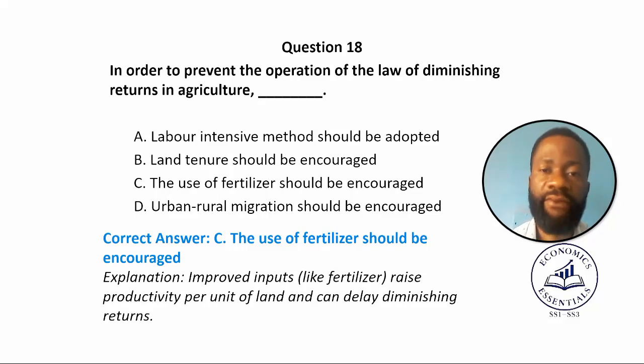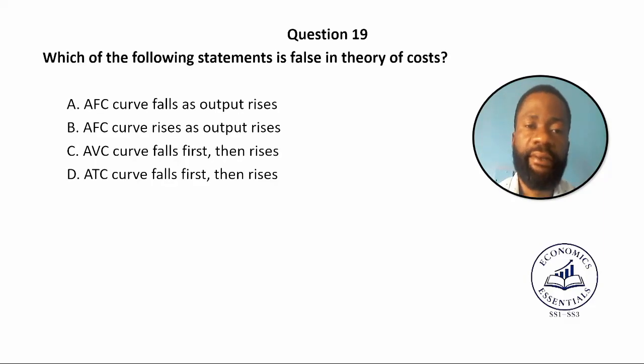Question 19. Which of the following statements is false in theory of cost? Let's see. Option A, AFC curve falls as output rises. B, AFC curve rises as output rises. Option C, AVC curve falls first then rises. Option D, ATC curve falls first then rises.